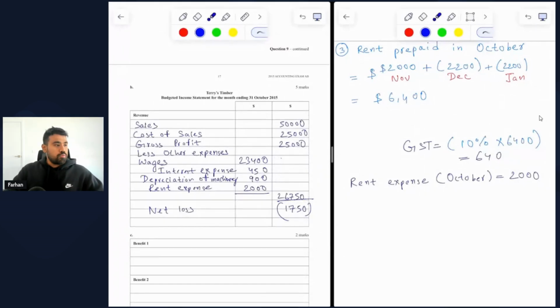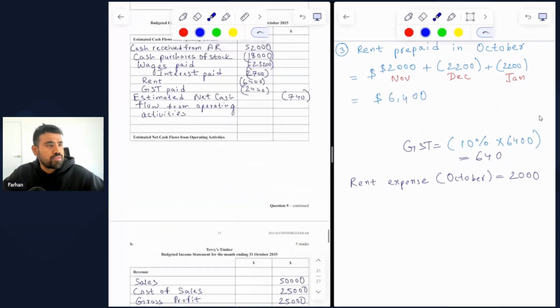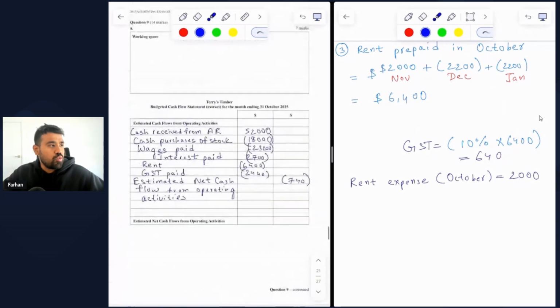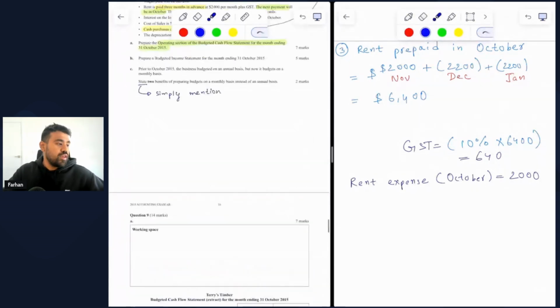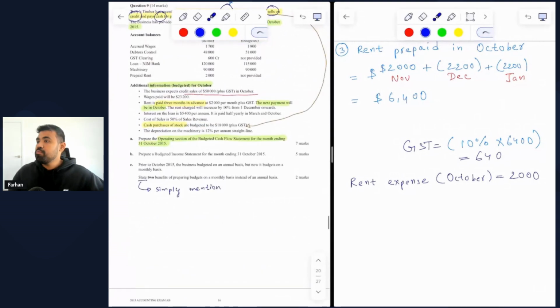All right, so this is a very common question, and I believe you have got this question many times in other exam papers as well. So we won't be surprised if you get a similar question in the upcoming 2024 exam in November. So let's look into part C. So what's part C asking?